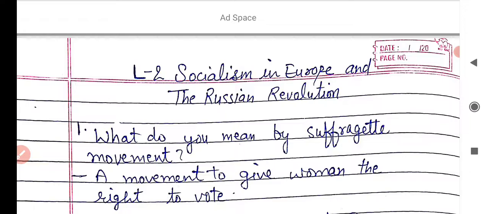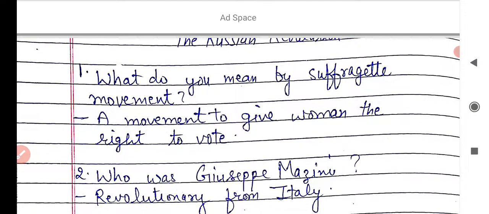Question number 1 for today is, what do you mean by suffragette movement? You learned in the 6th class that the suffrage movement was started to get the right to vote by the people in Europe and America also. So hear the question again. What do you mean by suffragette movement? A movement to give women the right to vote. That movement was called the suffragette movement.